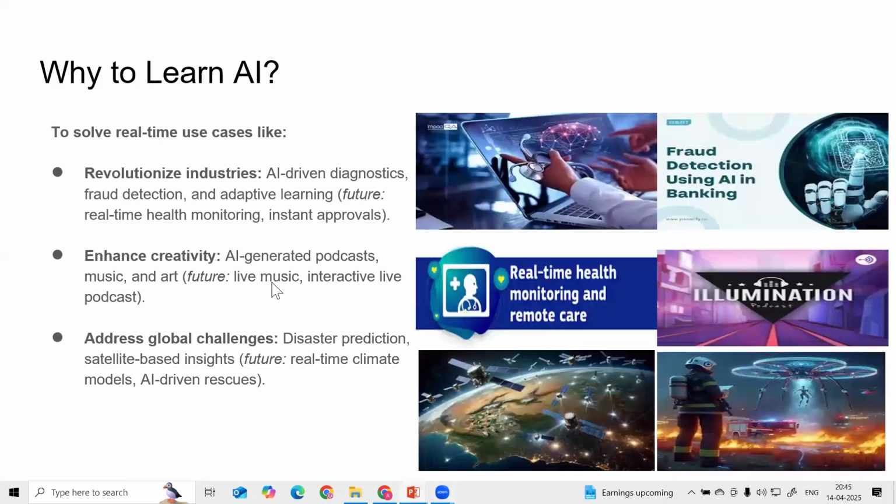Here, guys, there are multiple challenges. We are learning this to solve real-world problems. It might be related to healthcare, medical, banking, retail, manufacturing. All these industries nowadays have different problems, and they want to solve them with the help of AI. That's why we are learning AI. Any questions?